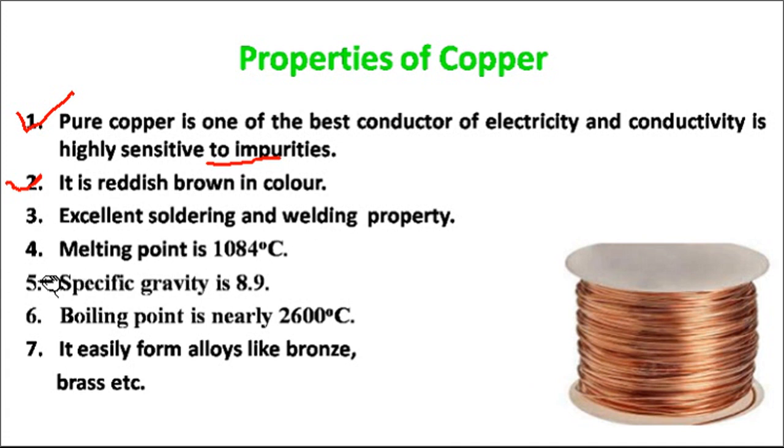The melting point of copper is approximately 1084 degrees Celsius. Specific gravity is about 8.9. The boiling point is nearly 2600 degrees Celsius, and it easily forms alloys like bronze, brass, etc. These are the properties of copper.